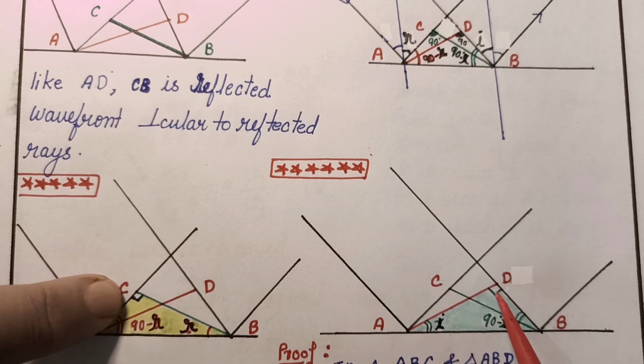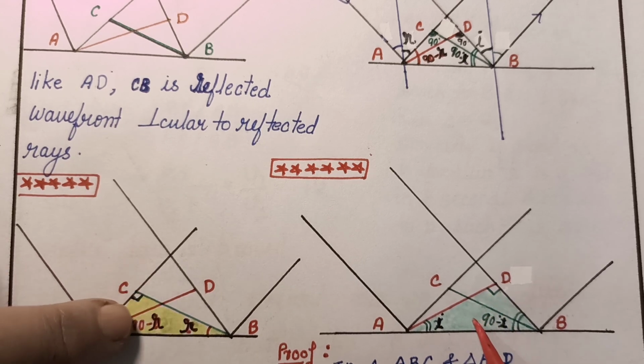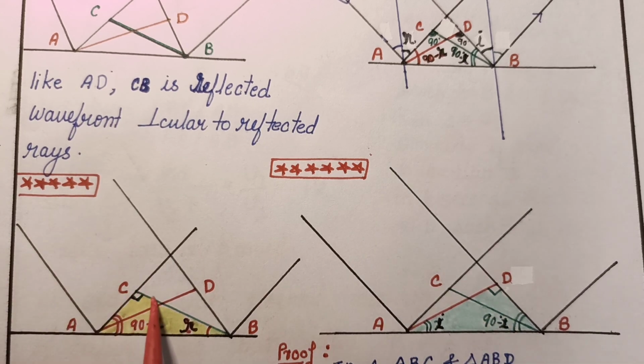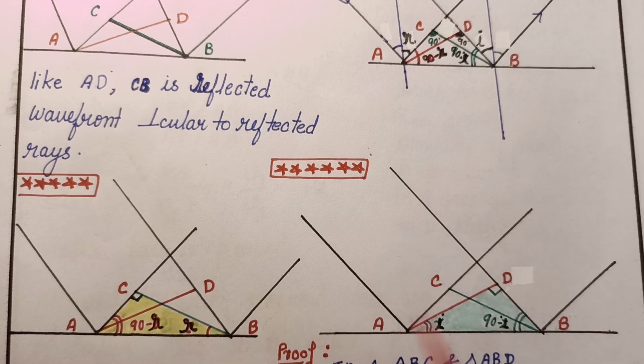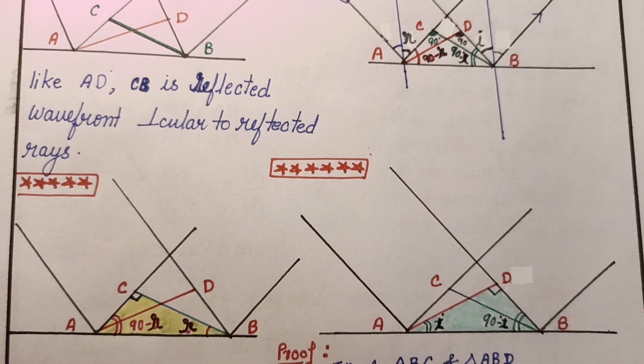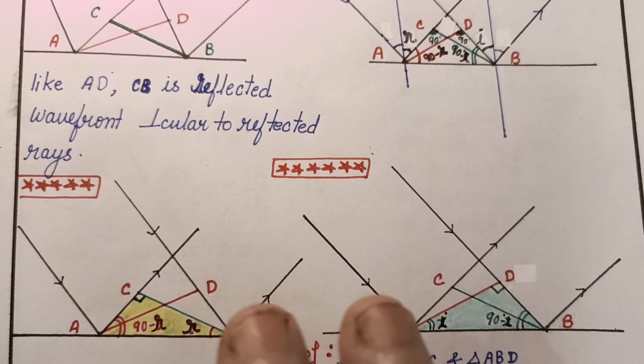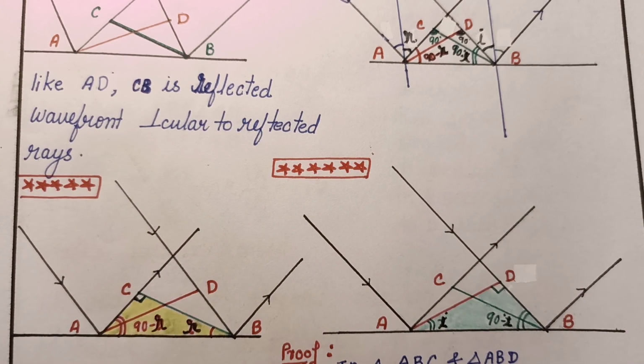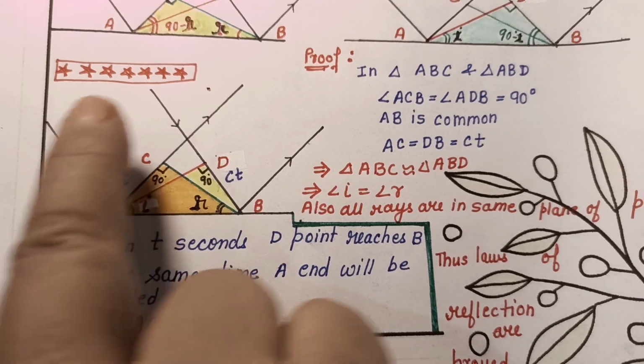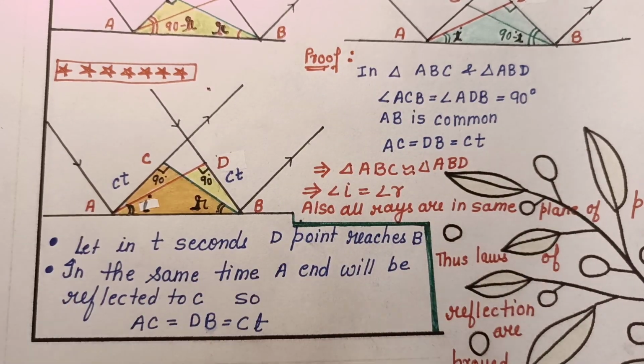Now we put all the necessary angles in these two triangles. One triangle made by the reflected wavefront and one triangle made by the incident wavefront. Up to this part, this whole logic was to understand the things. You don't have to write all these things in your copy. If you got the logic, then this is the part which you should write in your answer copy.